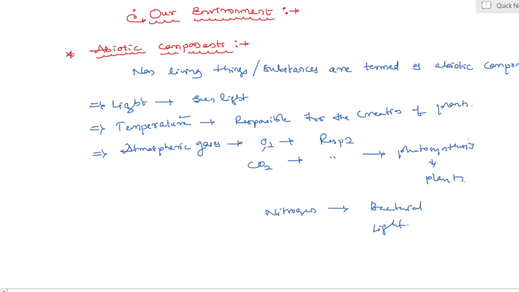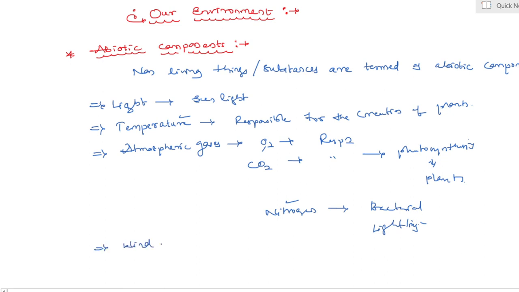It means when rainfall takes place and lightning is produced, water and nitrogen gas get released. Yes, my dear students. Next abiotic component is wind.